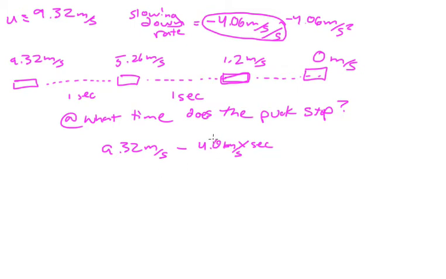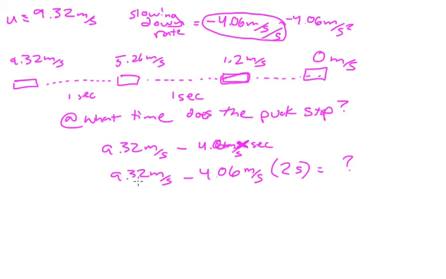Whatever this x is, that's how many seconds have passed. So let's see what this looks like. 9.32 meters per second minus 4.06 meters per second times, let's say, 2 seconds. What's this going to be?